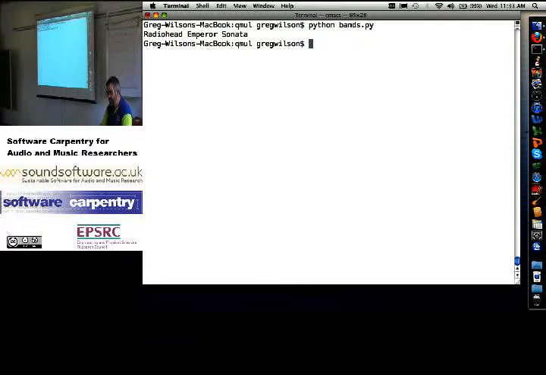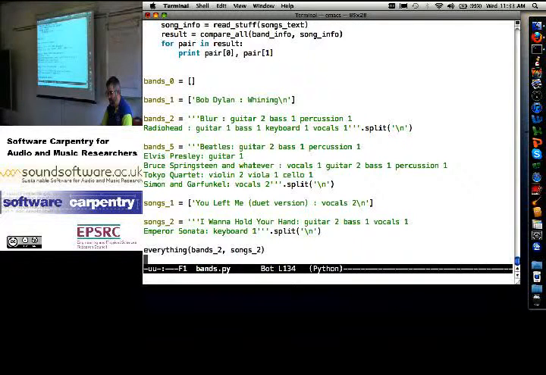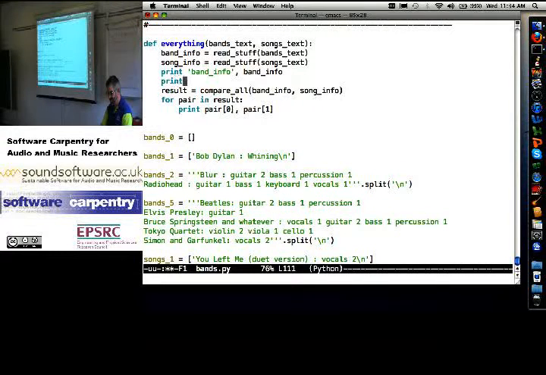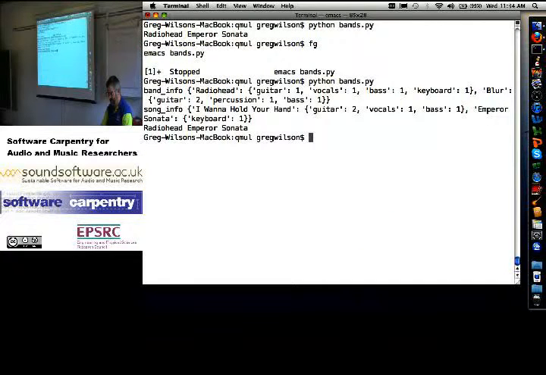Radiohead can play the Emperor Sonata. That seems unlikely. Oh, really? That seems frighteningly unlikely. What's that? It's okay, plan, test. Band info, Radiohead, Blur, song info, I Want to Hold Your Hand, the Emperor, keyboard 1. Okay, yep. Yeah, Radiohead has a keyboardist.